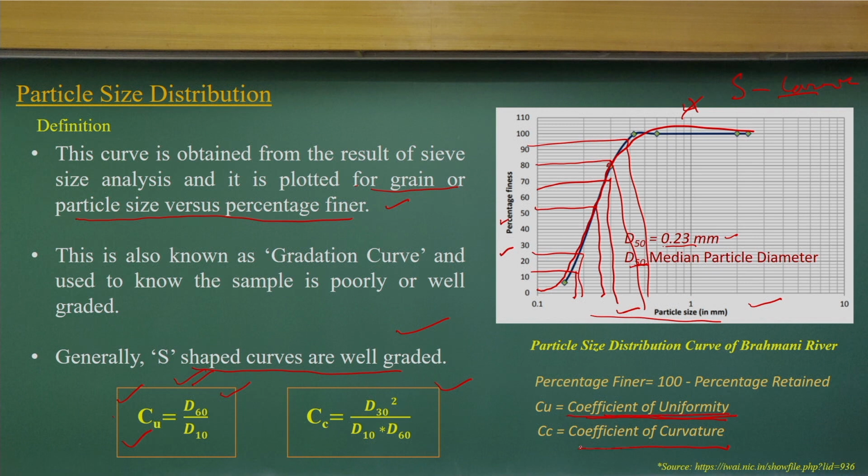As you can understand, a river doesn't have a uniform distribution. You will not have a single distribution, the same size of sand or the same size of gravels. There will always be mixtures. That's the reason we should first try to understand the river mechanisms, take the bed samples and see this particle size distribution curve, how it behaves in terms of coefficient of uniformity and coefficient of curvature, which is a function of D30, D60, and D10, something we might know from geotechnical engineering.